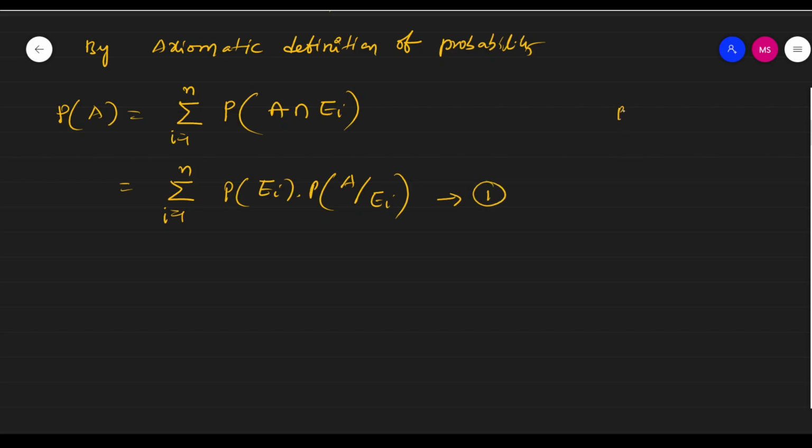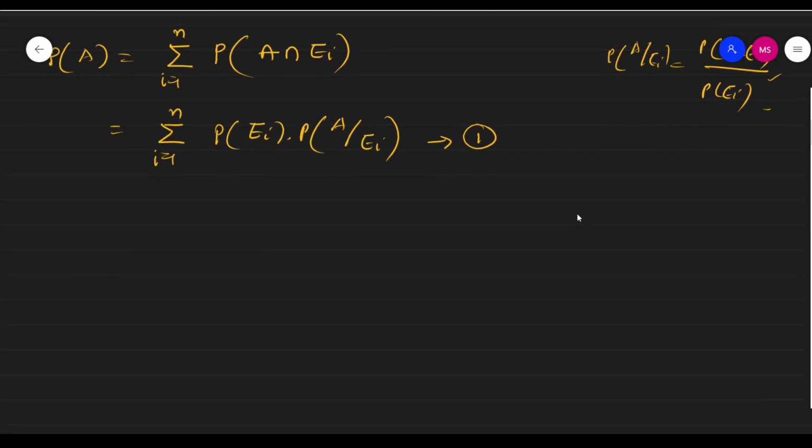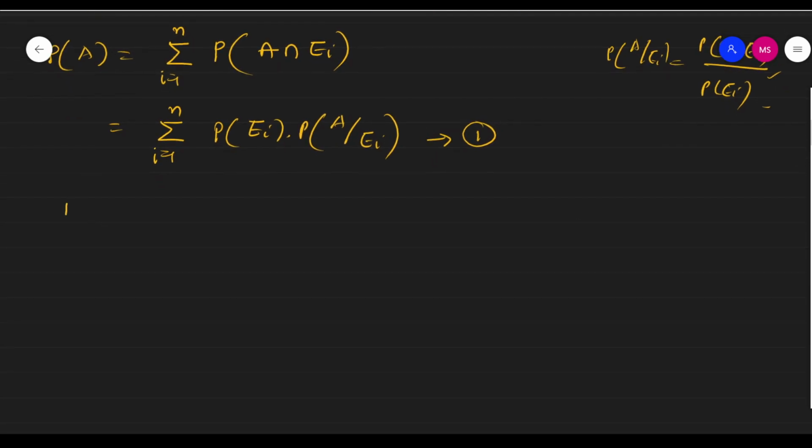So you know that P of A given Ei is equal to the formula P of A intersection Ei by P of Ei. So here P of Ei into P of A given Ei is equal to P of A intersection Ei, right? This is the concept.